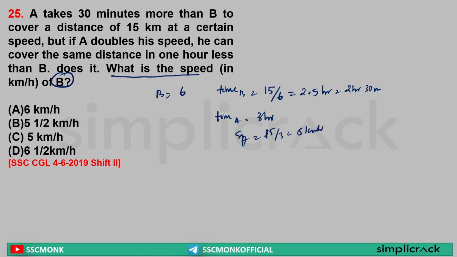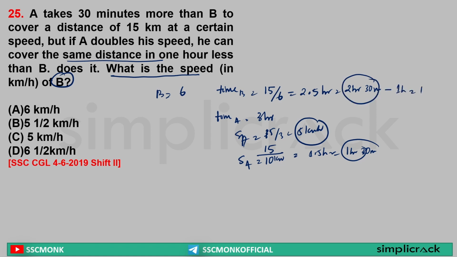Yes or no? Yes. Now what is it saying? Sir, if A increases speed by 2 times, doubles, that means speed of A is now 10 kilometer per hour. Distance 15 kilometer. So what is the time taken? 1.5 hour, or I can write 1 hour 30 minutes. Now this should match the last given condition. If A doubles the speed, he can cover the same distance in 1 hour less than B. Sir, B is taking 2.5 hours. 1 hour less is equal to 1 hour 30 minutes. That means both things are matching. That means our first guess is the right answer.